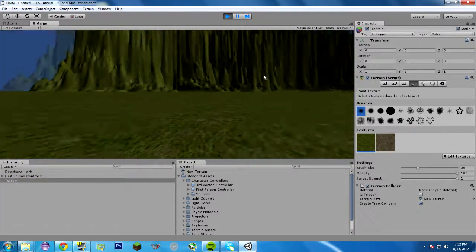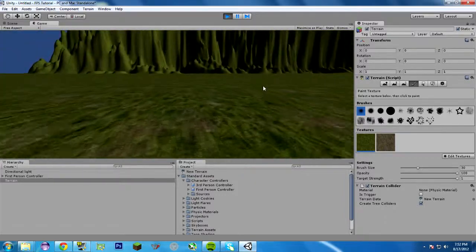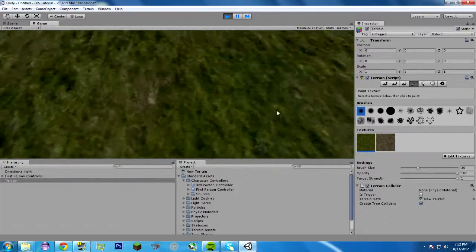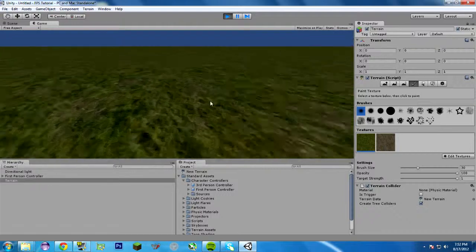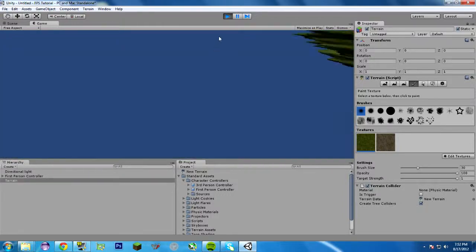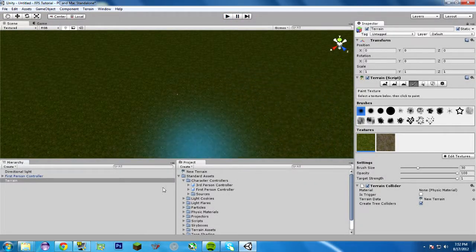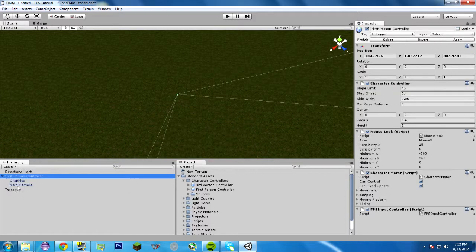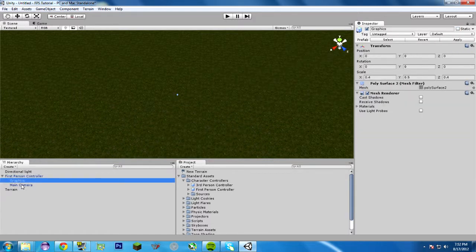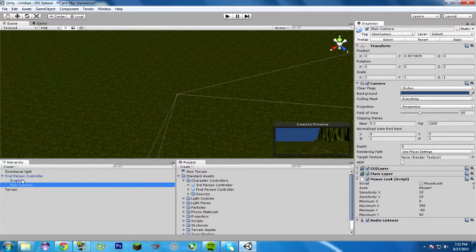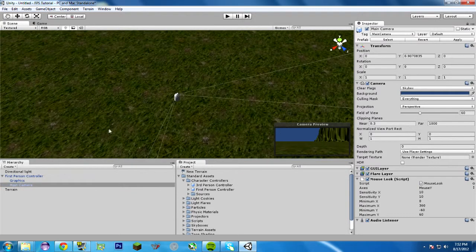Everything looks like grass, because that was the first one we selected. You'll also notice our player character, our first-person controller, is right on the ground. He's like crawling on the ground or something. So we'll want to change that eventually. In fact, we could do that right now. This is going to be our first little introduction to kind of editing instead of just drag and drop.